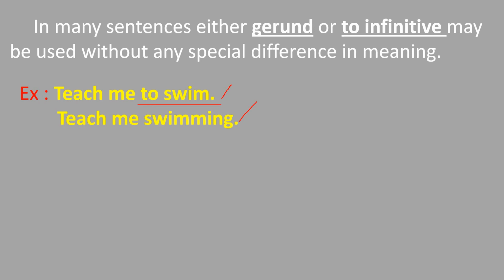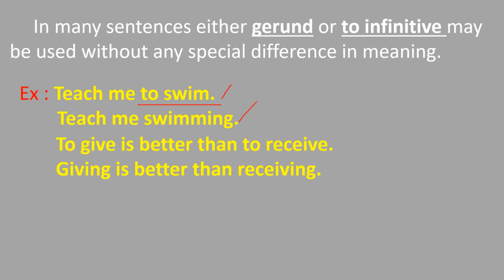Next one. To give is better than to receive. Here there are two infinitives, to give and to receive. We can replace to give and to receive with giving and receiving. I mean, giving is better than receiving. Meaning is not changed. Both sentences give the same meaning.